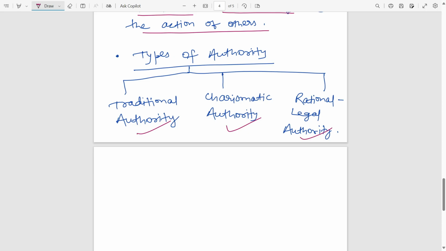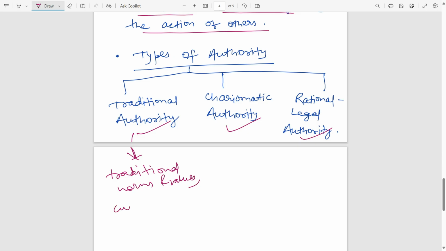In traditional authority, the system of legitimization flows from traditional actions. Here the systems, rules and norms of society are based on traditional norms and values,